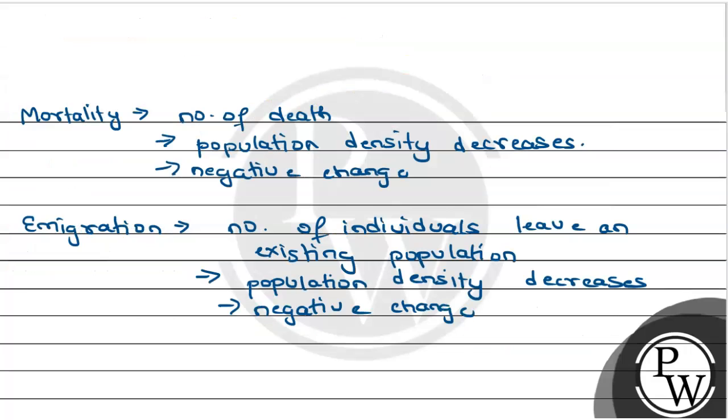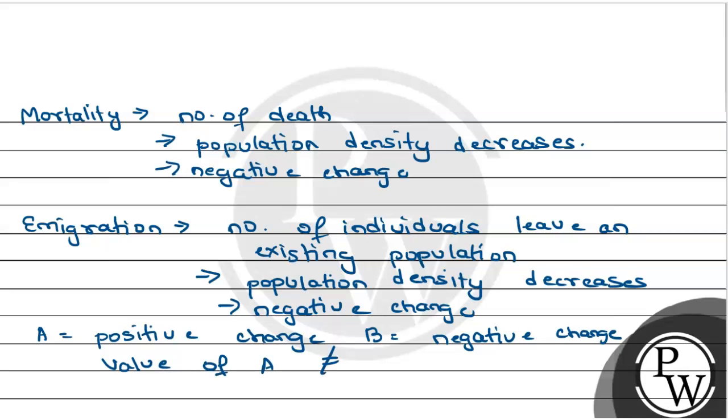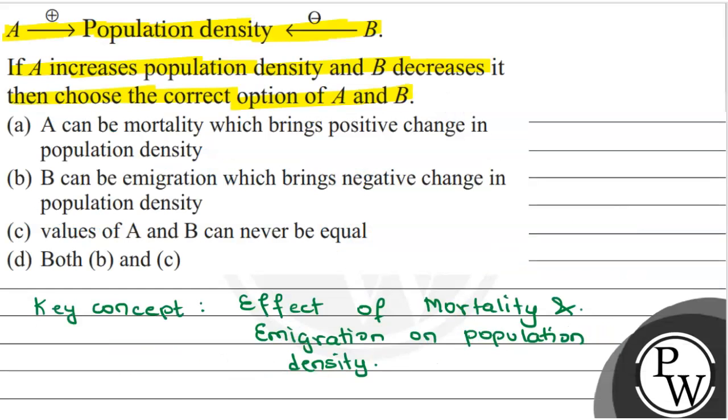And definitely, since A is a positive change and we know that B is anything that brings about a negative change, clearly the value of A is never equal to the value of B. That is not possible. And both B and C are applicable. B can be emigration, this is correct. And values of A and B can never be equal. So as per the question, B and C, that is both of these statements, are correct.